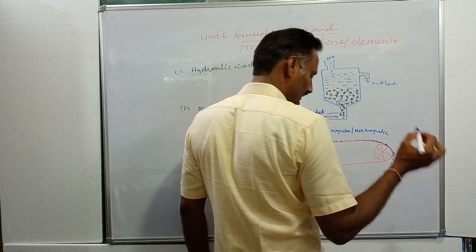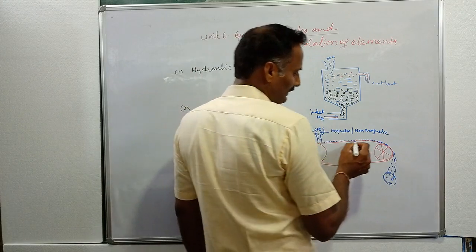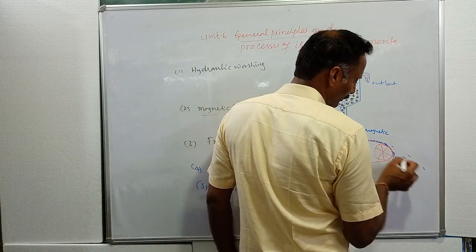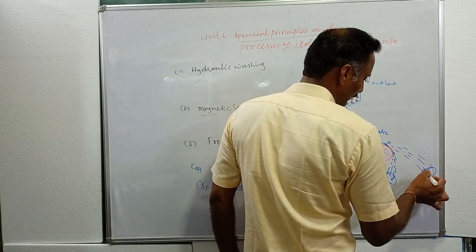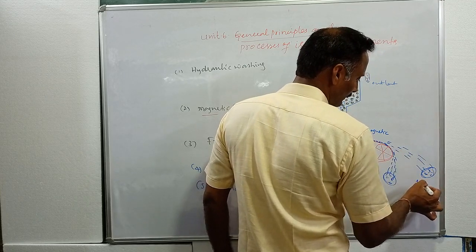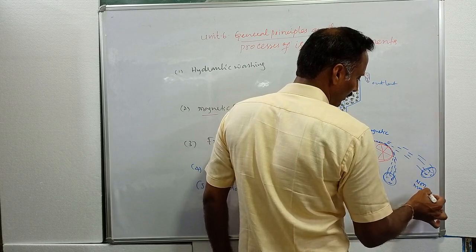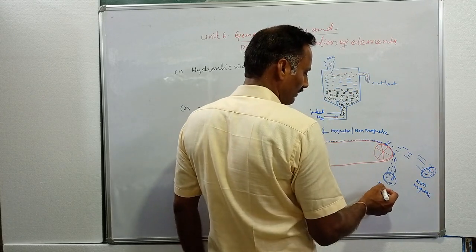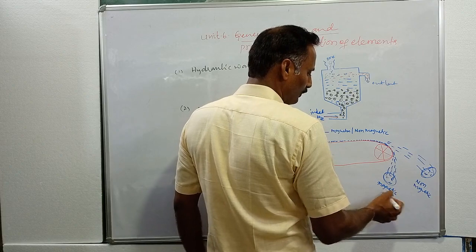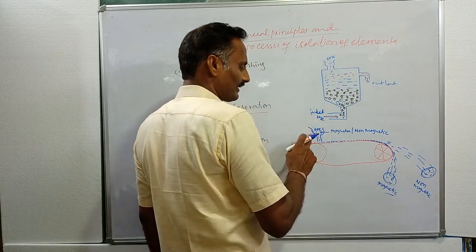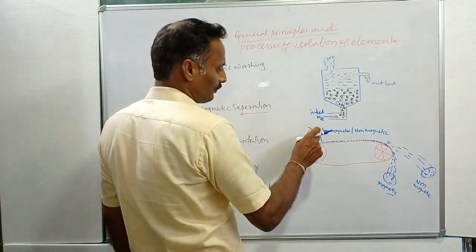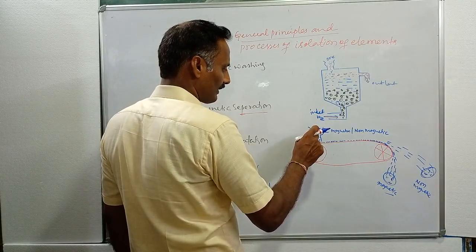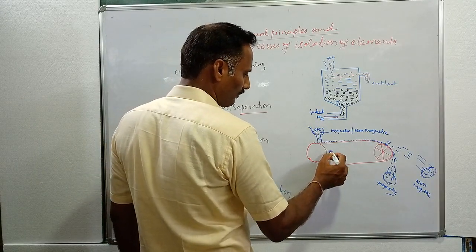This is the magnetic material. The non-magnetic materials are thrown away from the magnetic field. This is the non-magnetic material. Both magnetic and non-magnetic materials are separated by the magnetic separation method, and this technique is used here for the concentration of the ore wolframite.